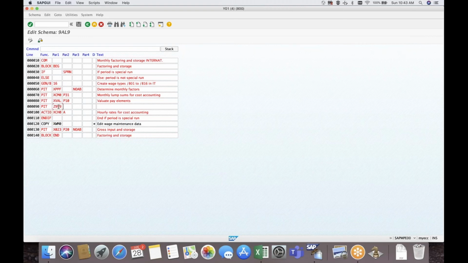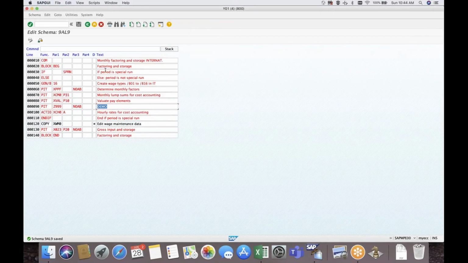For the attributes, whenever we are writing on a specific waste type, you have to keep this blank. Parameter 3 is not specific for a PCR group; it is general for all PCR groups. At that time, we have to give NOAB. These attributes I will explain in depth in the later part. So these are parameters 2 and 3. Generally, 4 is not in use as of now for any custom PCRs. And this is the comment line, and any other text related to the PCR we can give over here. Obviously our PCR should work as per our requirement.